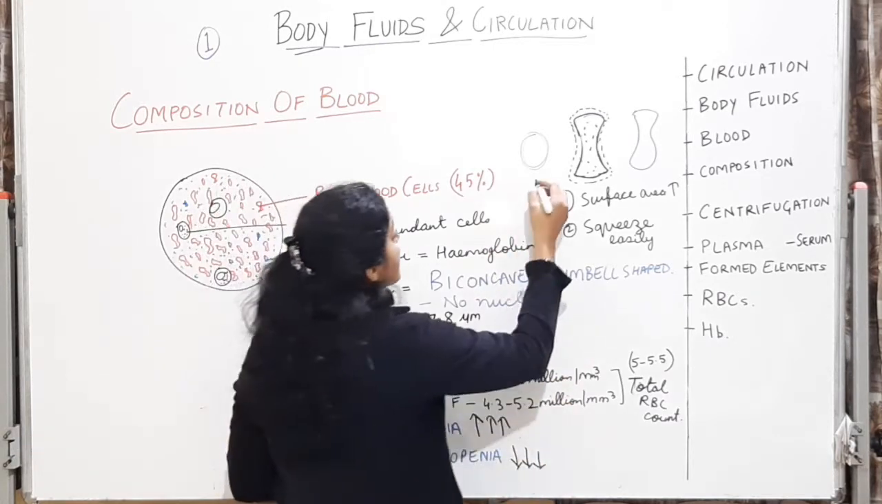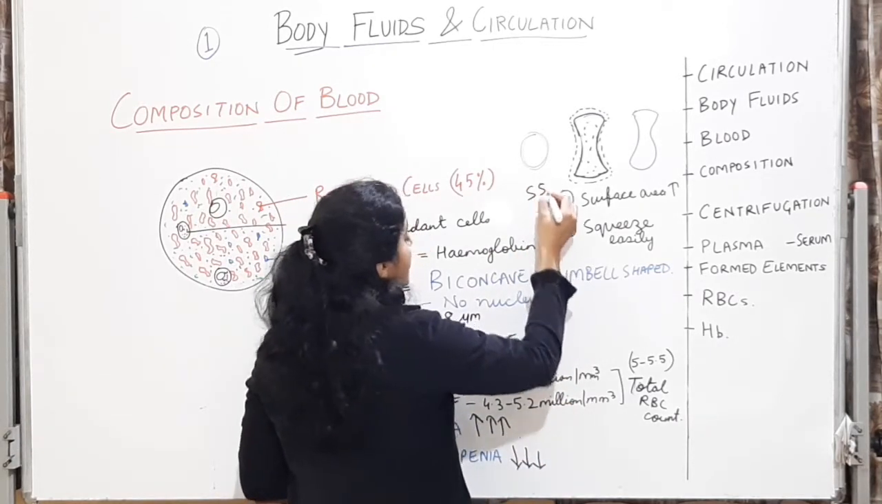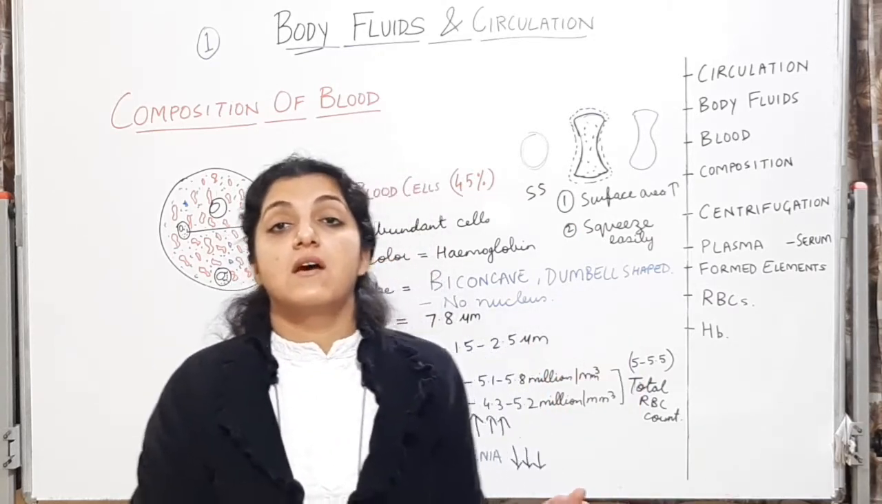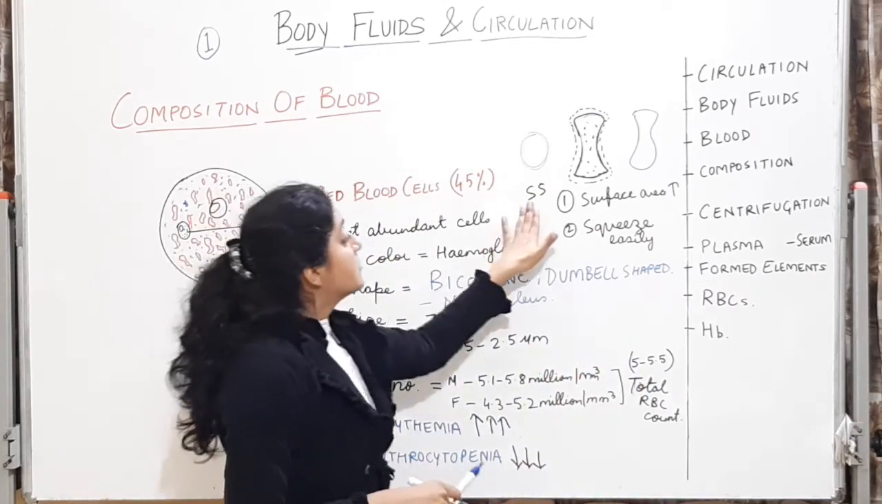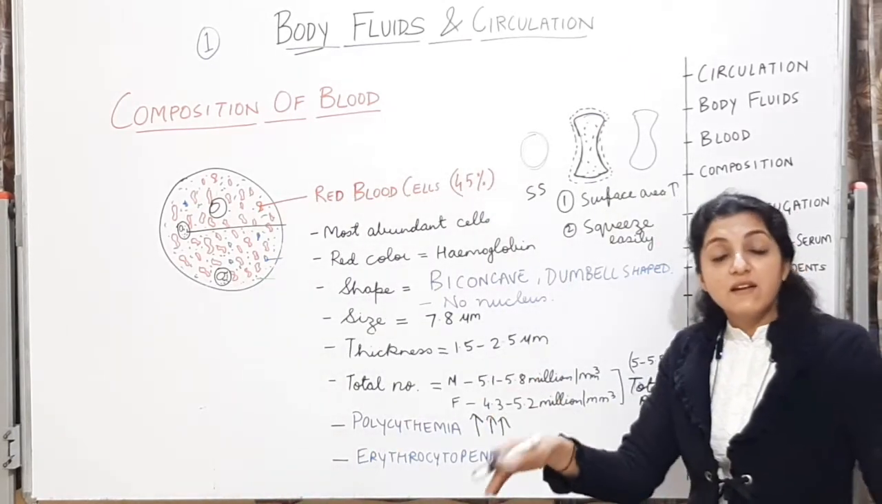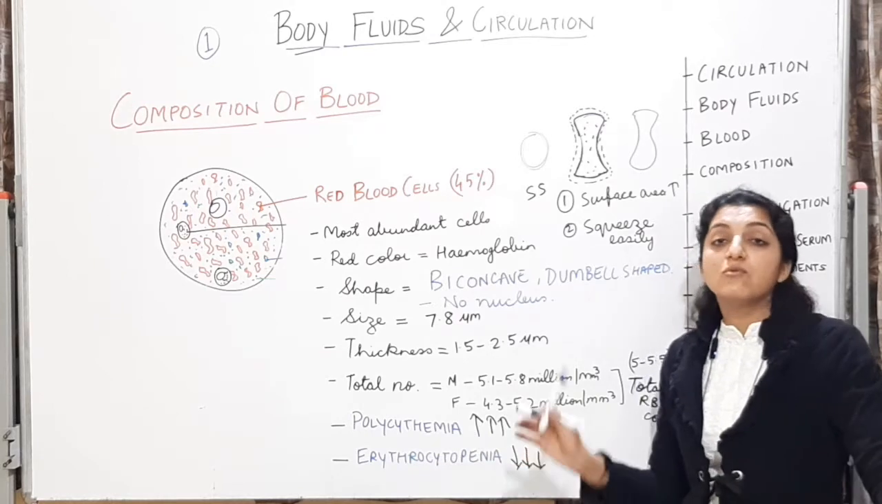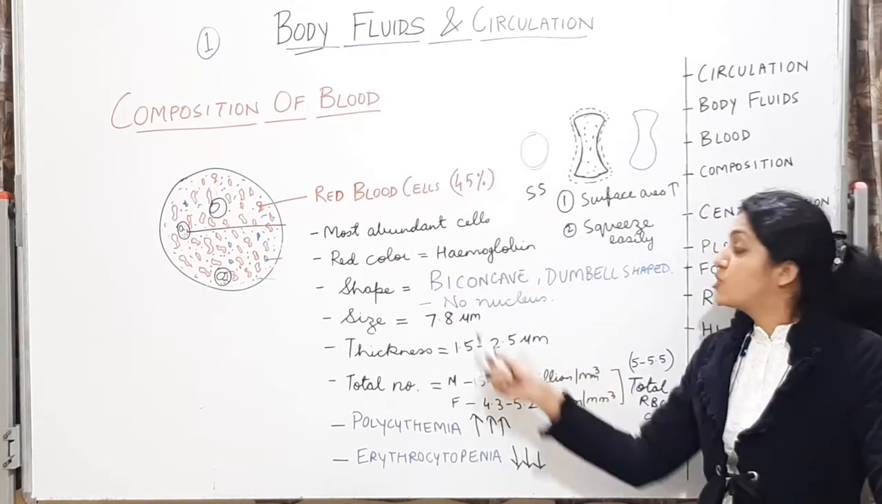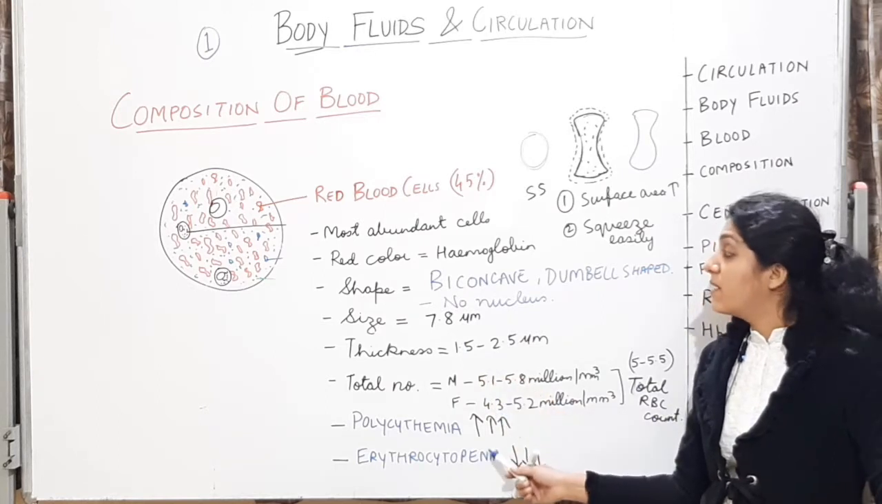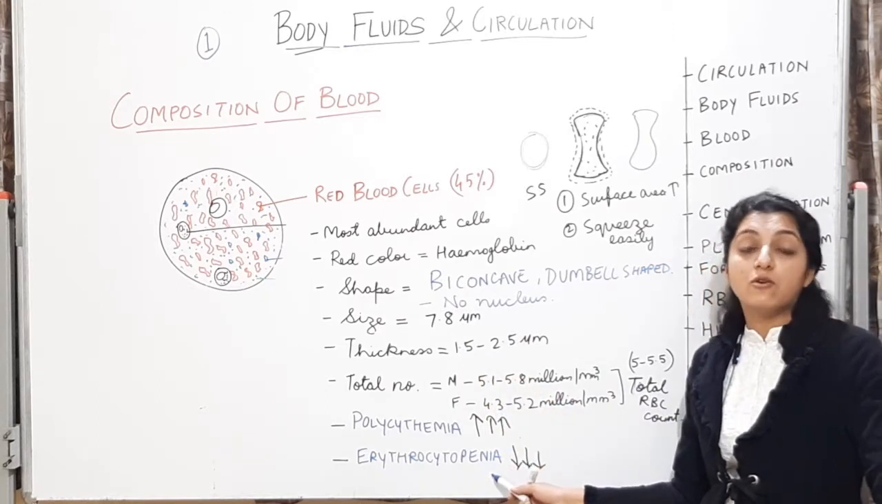So two advantages of this dumbbell shape of the RBCs. Alright? So you have to remember surface area is increased, they can squeeze easily and they can flow easily through the blood vessels. The shape, the size, the thickness, the total number and polycythemia and erythrocytopenia.